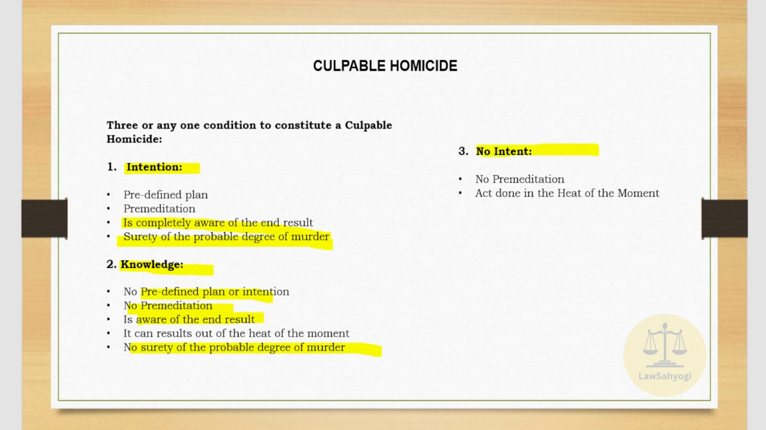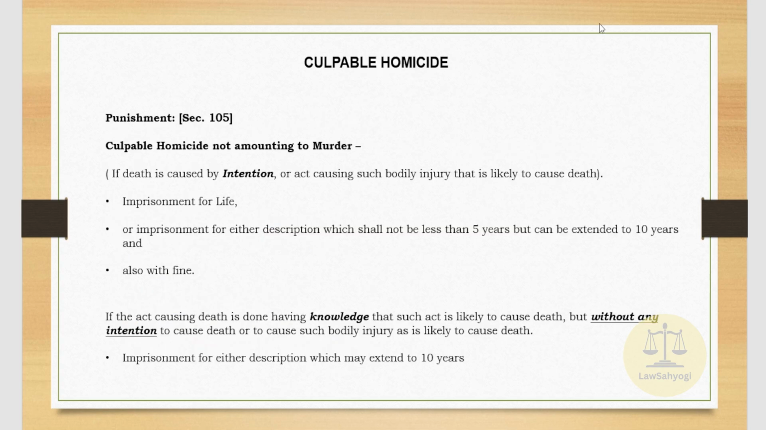By no intent, we mean that there is no pre-chalked out plan. And in the case of no intent, the act is done in the heat of the moment or due to a sudden burst of emotions or sudden provocation in which the accused loses all control of self, and he discharges an act which causes the death of the other person who has provoked him. This offense of culpable homicide is highlighted under section 105 of the Sanhita.